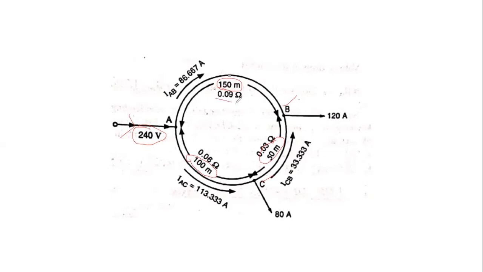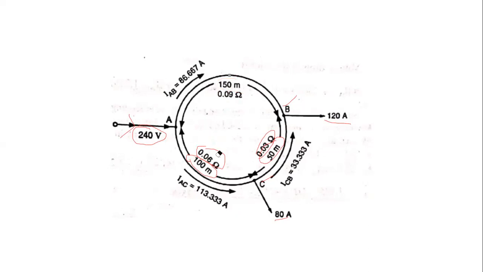Then we note down the resistance values, which were calculated in the previous slide. These are the various resistance values. After that, the load tapping points are 120 amperes at point B and 80 amperes at point C. Next we calculate the current in the A to B section, that is IAB, the current in the C to B section, that is ICB, and the current in the A to C section, that is IAC.